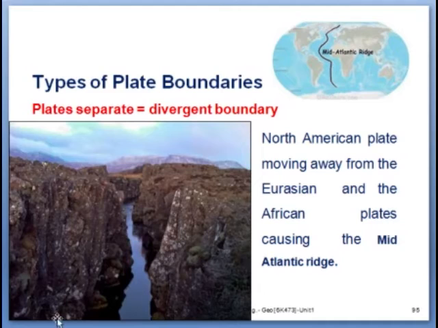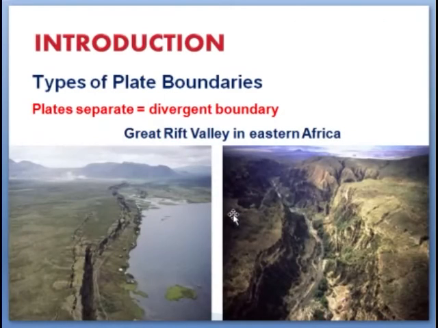So in the figure you can see the North American plate and the Eurasian plate, and it causes the mid-Atlantic ridge. The second example is the Great Rift Valley in Eastern Africa. It is also an example of a divergent boundary.